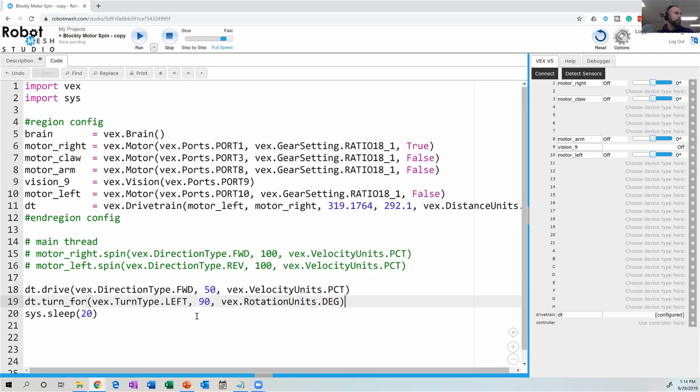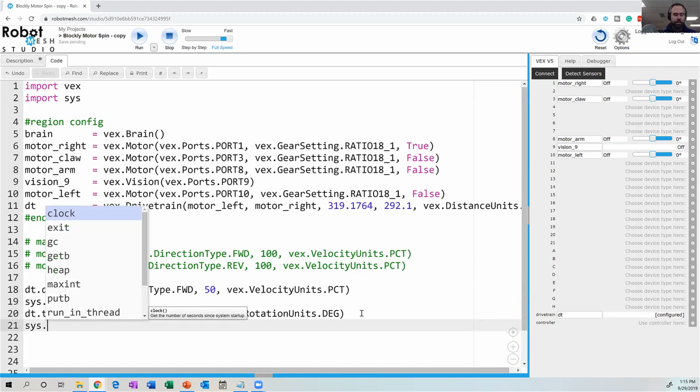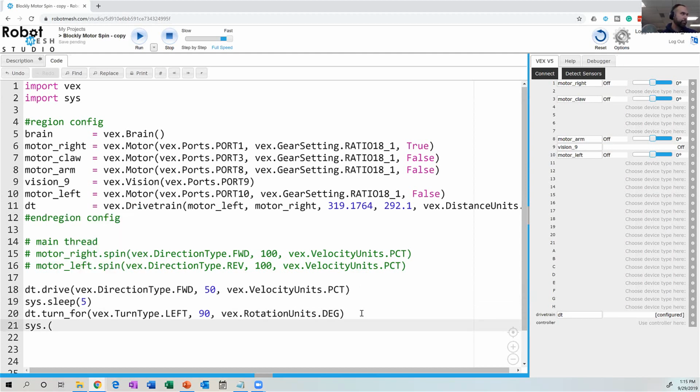Okay. So it's going to drive forward, and I'm just going to change the placement of these sleep commands so that we can observe the two behaviors. So let's make this a little shorter and go sys.sleep for 5 seconds. So it's going to drive at 50% power for 5 seconds, and then it's going to turn left, let's say, at sys.sleep for 10 seconds. We can see what it's doing.